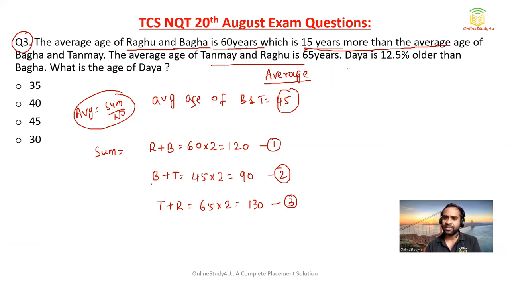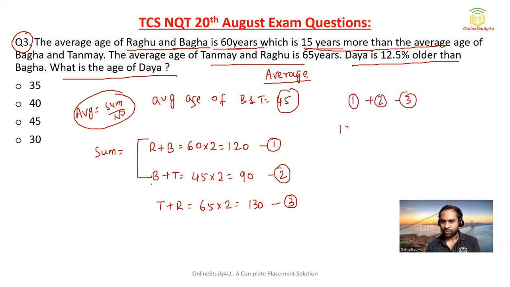Now, they're asking: Daya is 12.5% older than Baga, so what is the age of Daya? Now what I'm going to do is add 1 and 2 and then subtract 3. So 120 plus 90 minus 130, which is nothing but 80. If you add 1 and 2 and then subtract, R cancels, T cancels. So this will become 2 times Baga. So Baga's age will become 40 years.